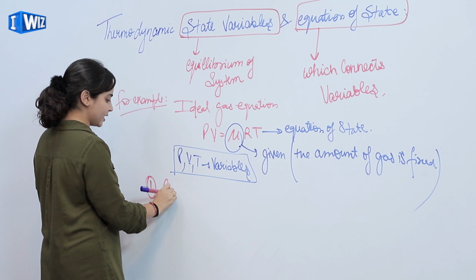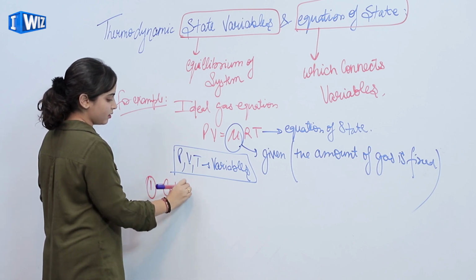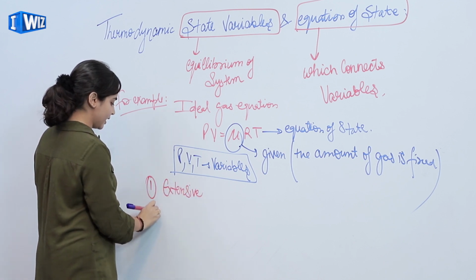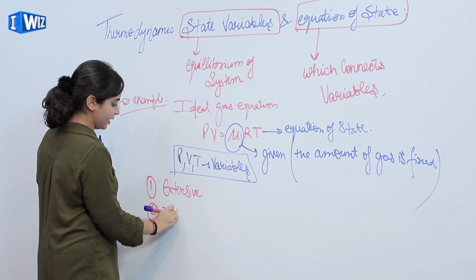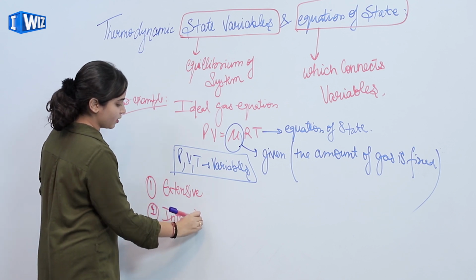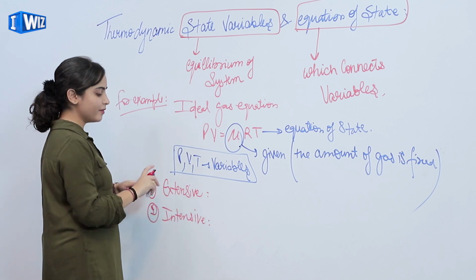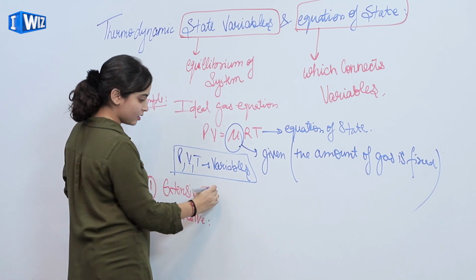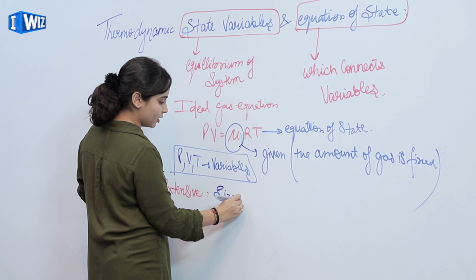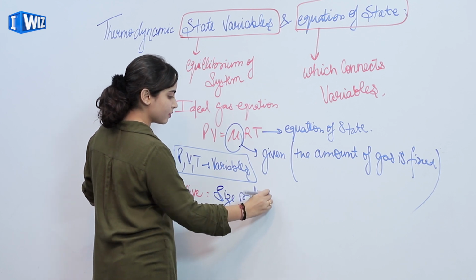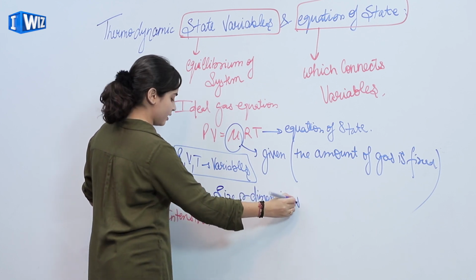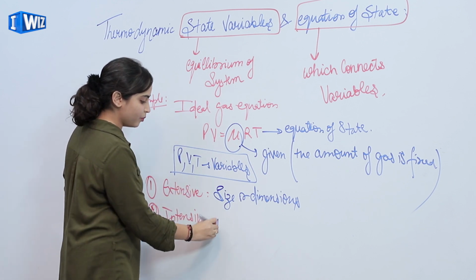One is extensive and second is intensive. Extensive variables are related to size or dimensions, and intensive, for example, pressure.